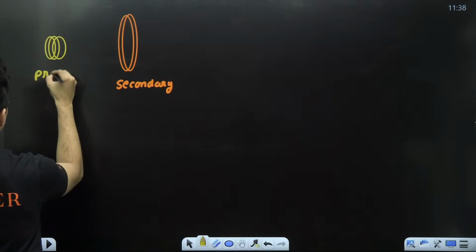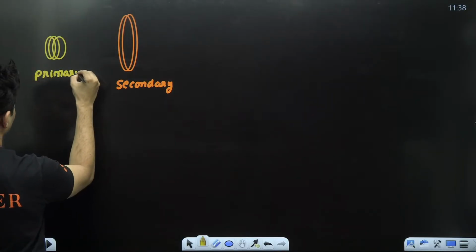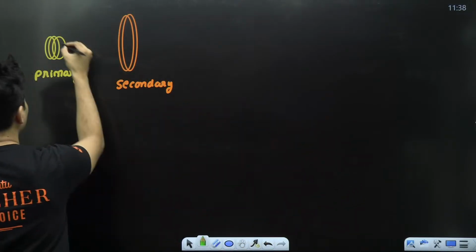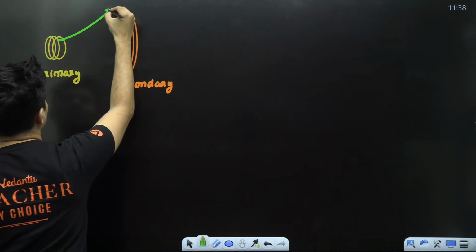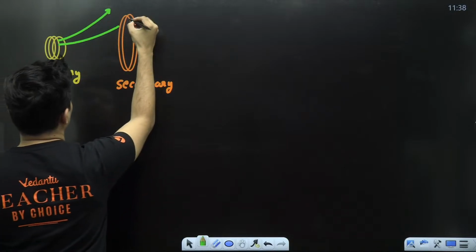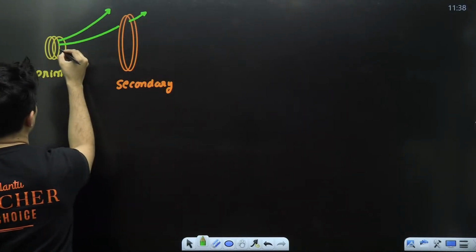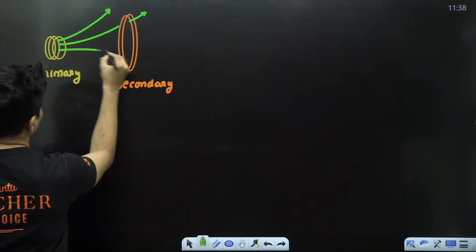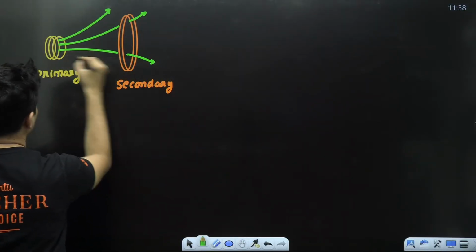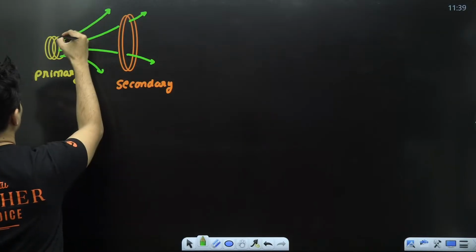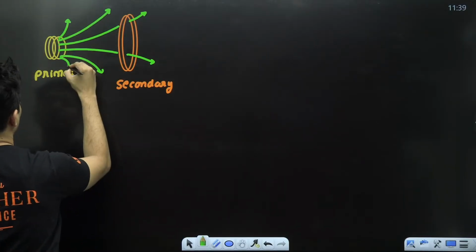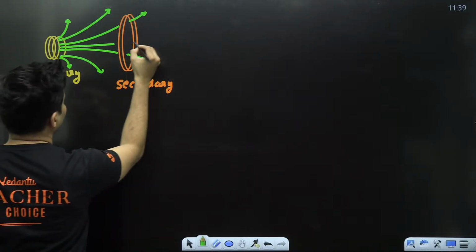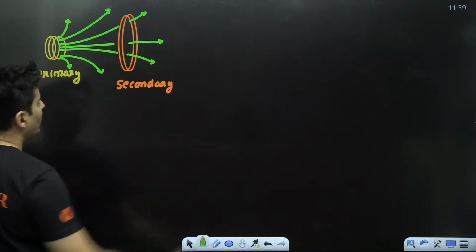This is your primary coil. The primary coil will produce some magnetic field. Maybe the magnetic field lines will go like this. Do you notice that not all the field lines are passing through the secondary coil?